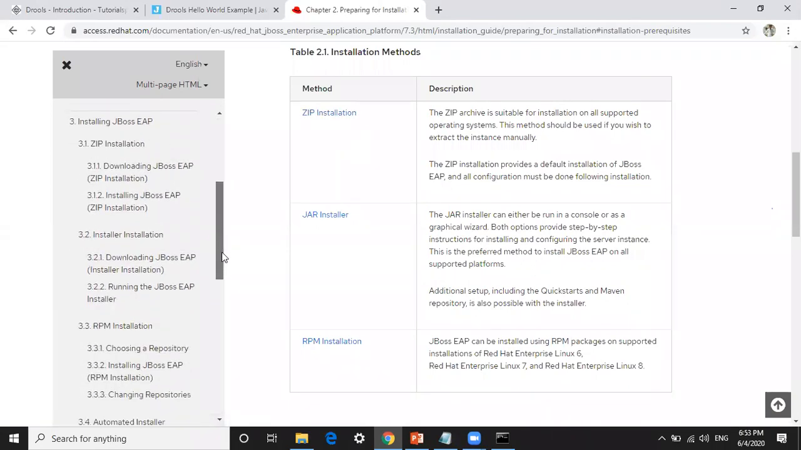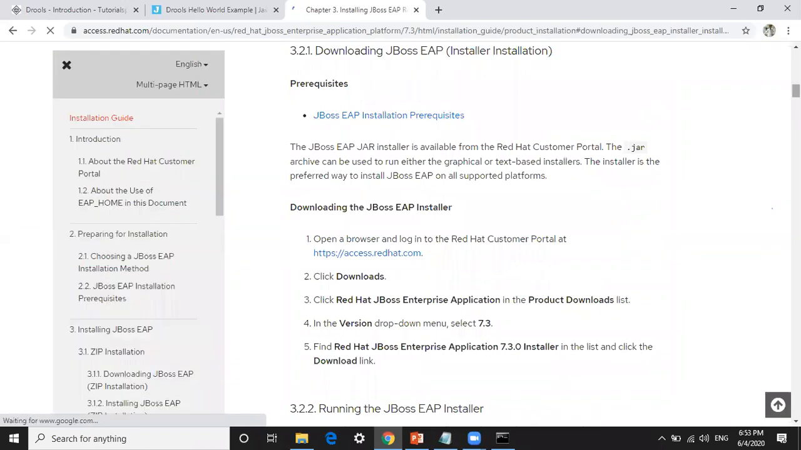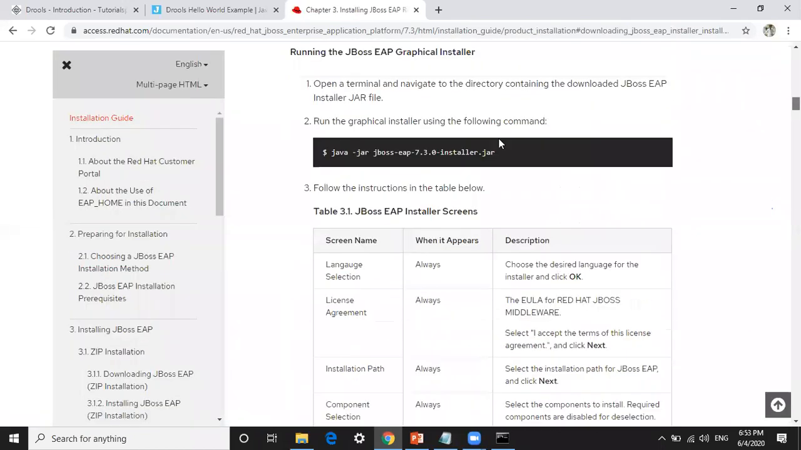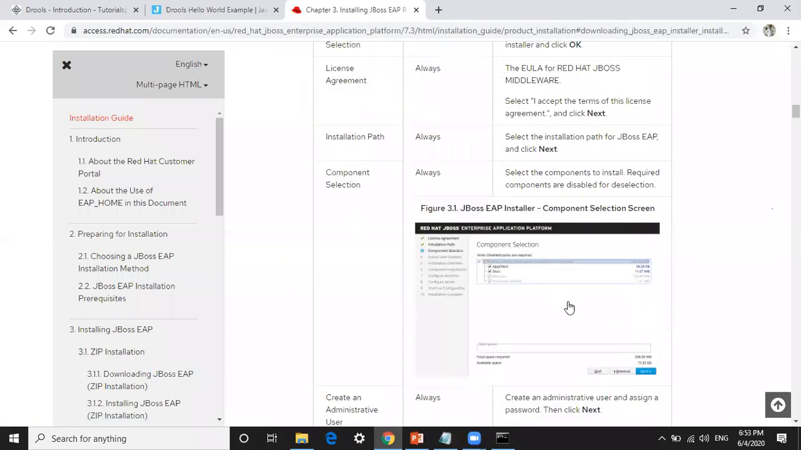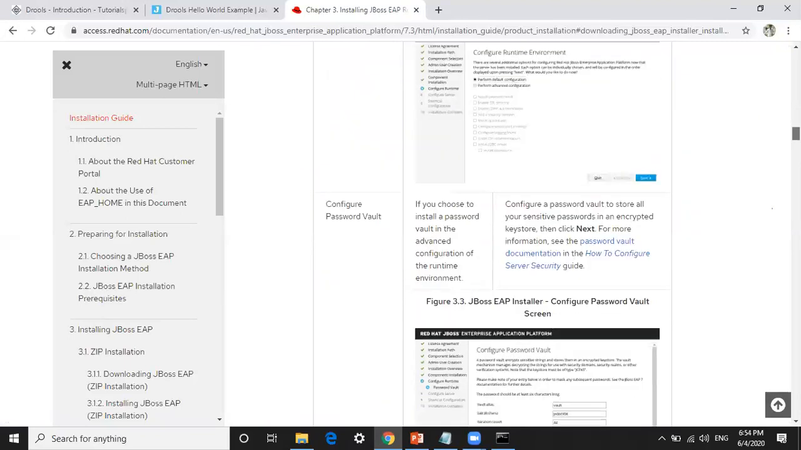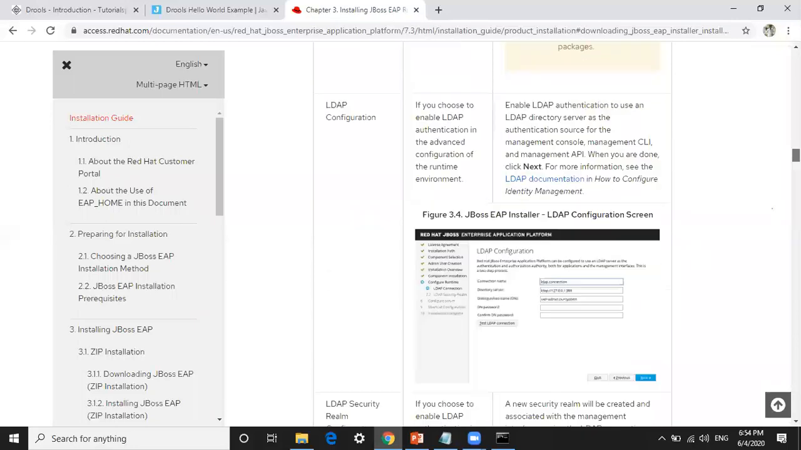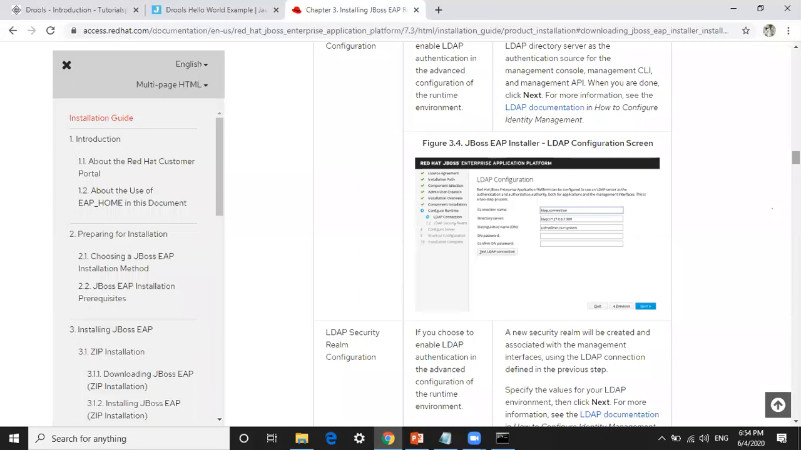If you see using the installer, you just need to click on the next button. If you run this command java -jar, this is the jar name. You see this installation. We just need to click on the application and docs and click on next. All the information is there. So you just need to download that EAP and install it, and you need to define the particular project for that EAP.